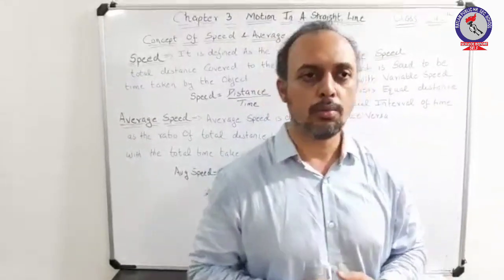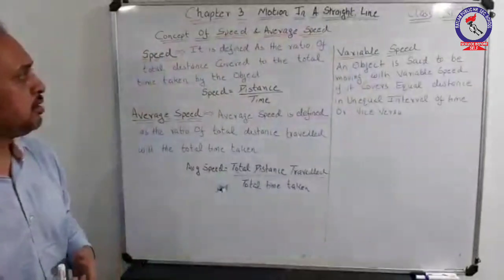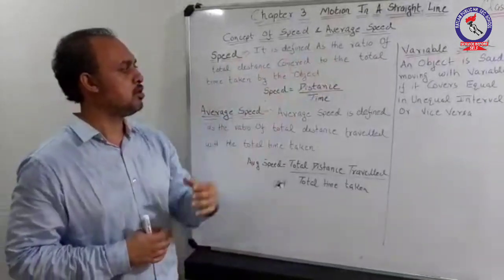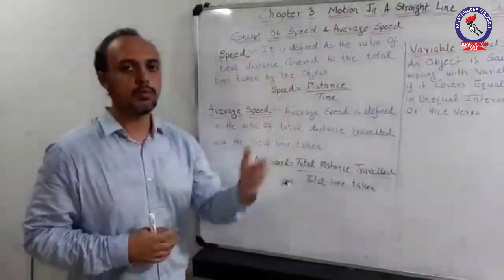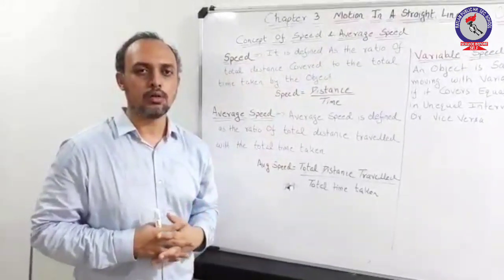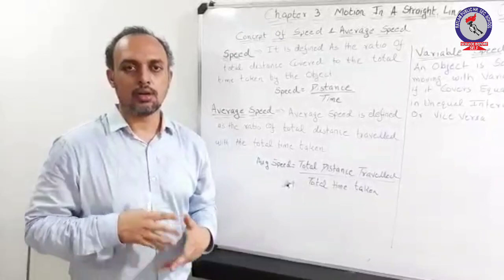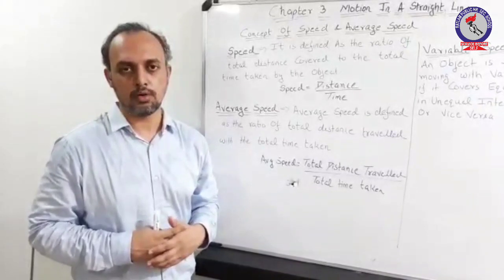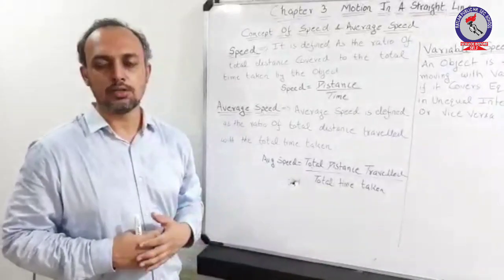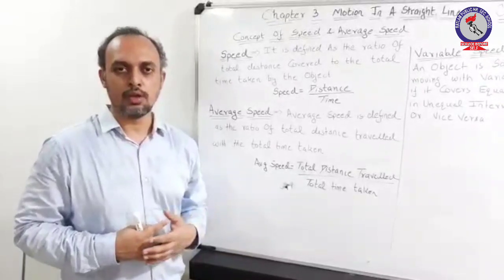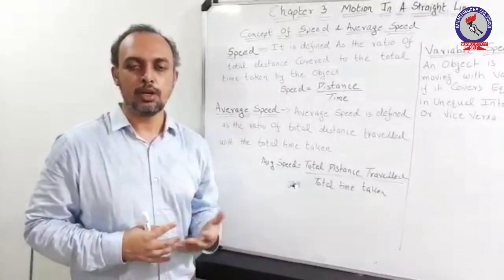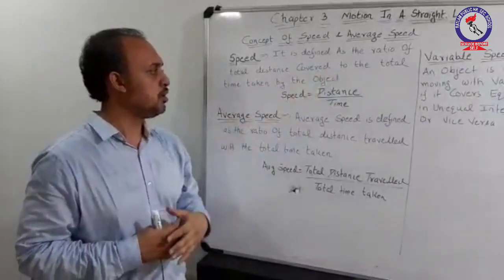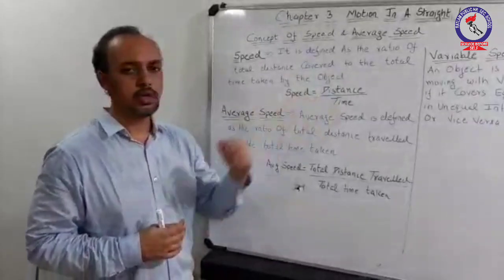Now let's go through the basic concept of speed. As I have just explained, it is simply defined as the ratio of total distance covered. Now remember this thing, here we are talking about the concept of total distance. The concept of distance is a bit different from that of displacement, as you have already gone through. So remember that the total distance traveled by the object can never be zero. Hence, you may also say that the speed of an object can never be zero. So, it is the ratio of total distance covered by the object with respect to the time taken.